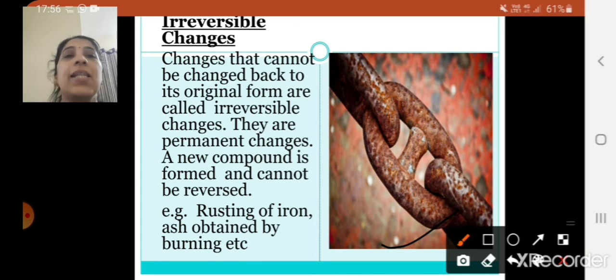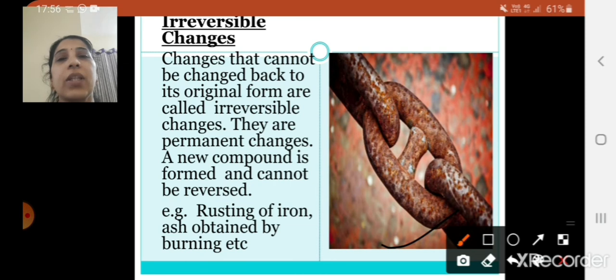So the changes that cannot be changed back to their original form are called irreversible changes, and they are permanent changes. A new compound is formed and cannot be reversed. For example, rusting of iron, ash obtained by burning, etc.